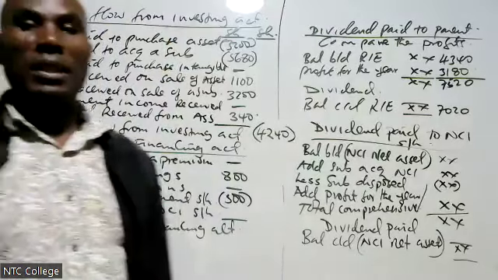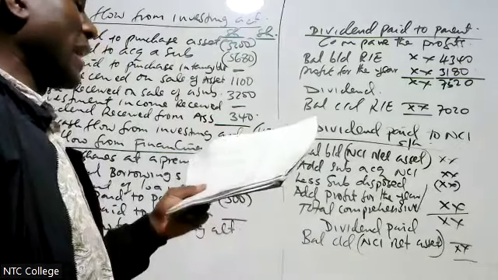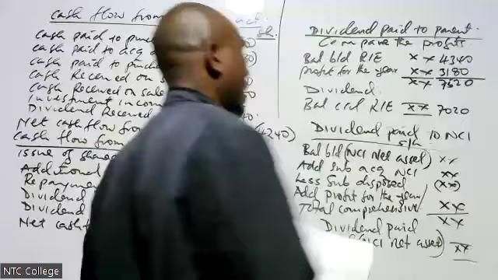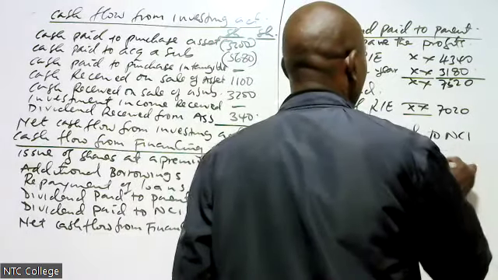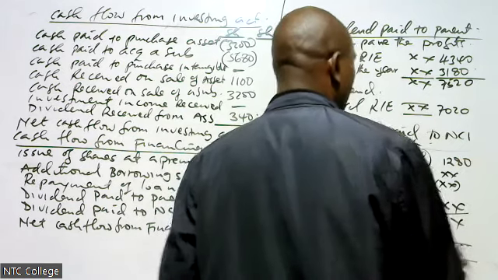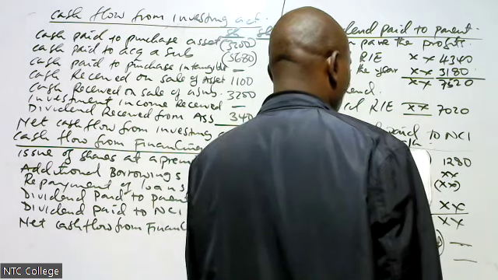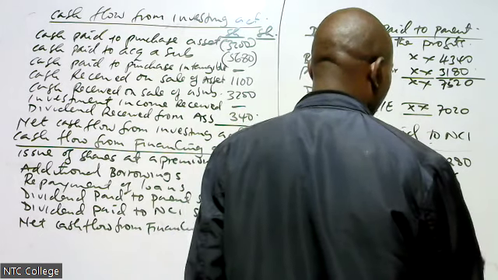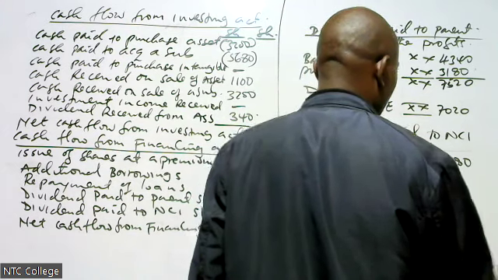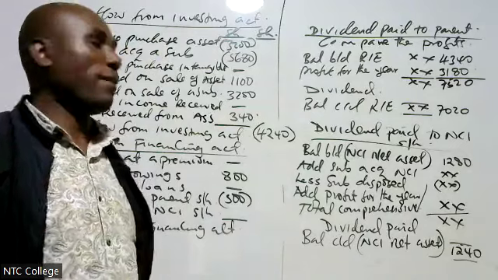Dividend paid to NCI. Let's use this question. We go to the balance sheet under equity, non-controlling interest. Previous year is 1280. Current year it is 1240.